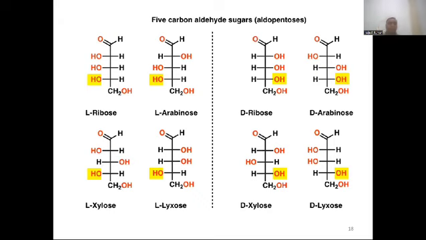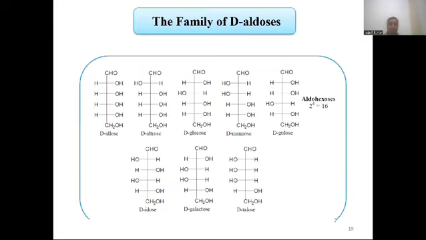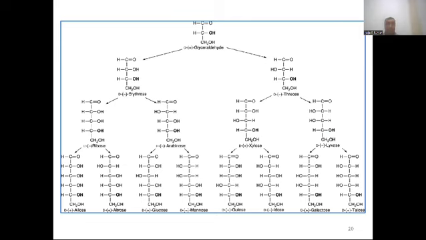You can see here, at the C4 carbon the hydroxyl group is on the left hand side. This is called L-ribose. This is L-arabinose, D-ribose, D-arabinose, D-lyxose, D-xylose, and L-xylose. This is the family of D-aldose. This is a 6 carbon series: D-allose, D-altrose, D-glucose, D-mannose, D-gulose, D-idose, D-galactose, and D-talose.